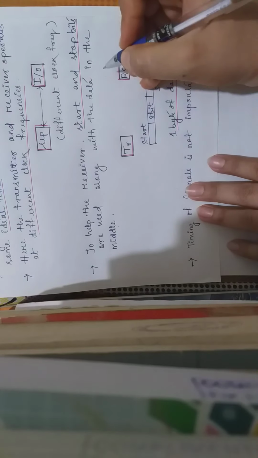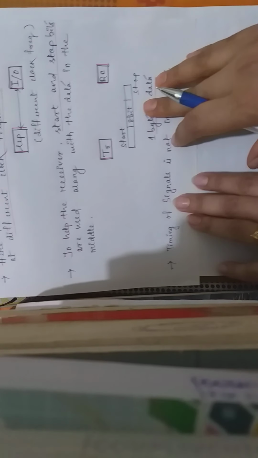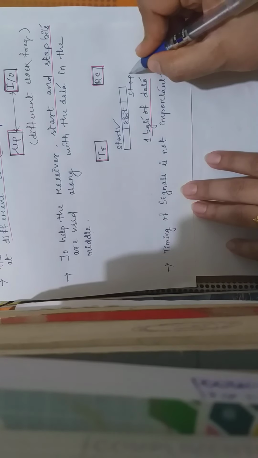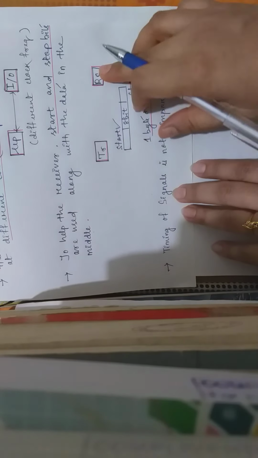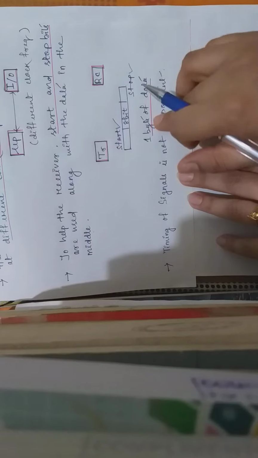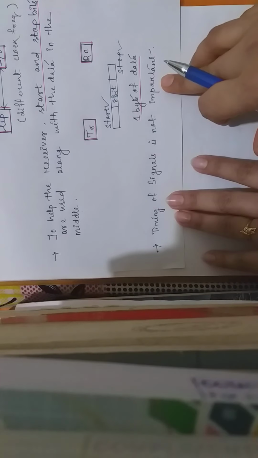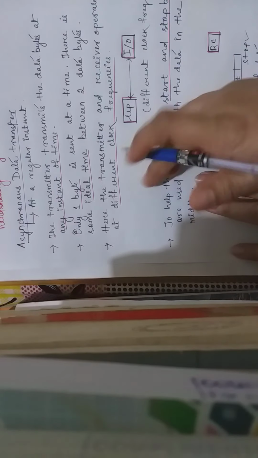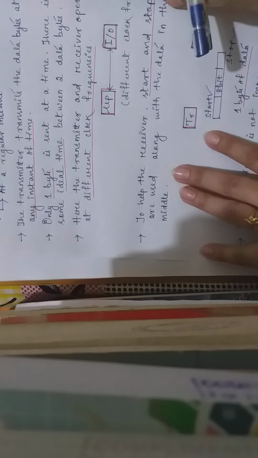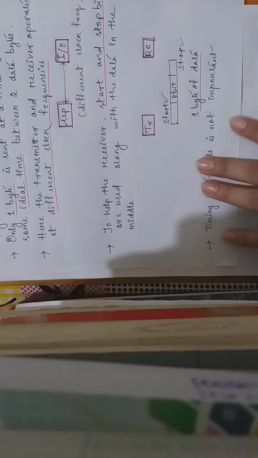Synchronous data transfer does not use the start and stop bits. Suppose here are 8 bits of data, this is the start field and this is the stop field. Using this, the receiver can know that yes, one data byte is coming or one data byte is completed. Here the timing of signals is not important. As we know there is idle time between two data bytes, so asynchronous data transfer is not concerned about the timing of the signals.